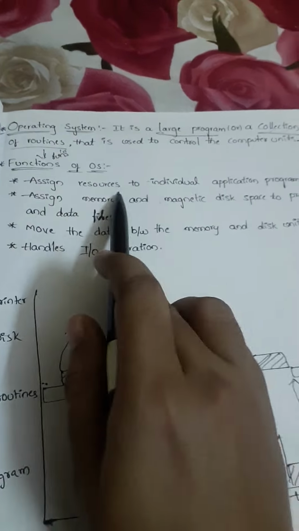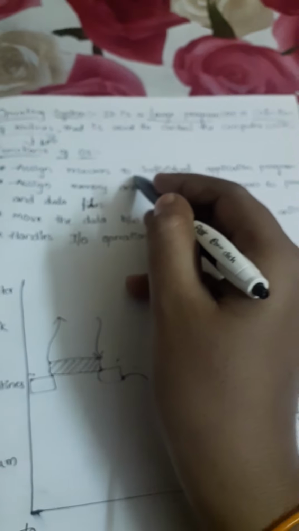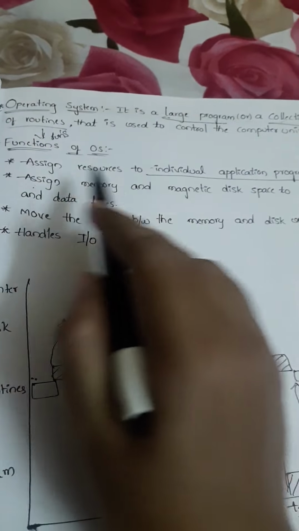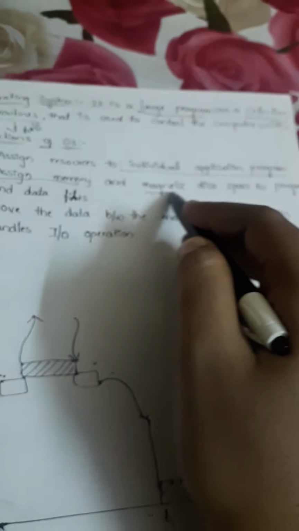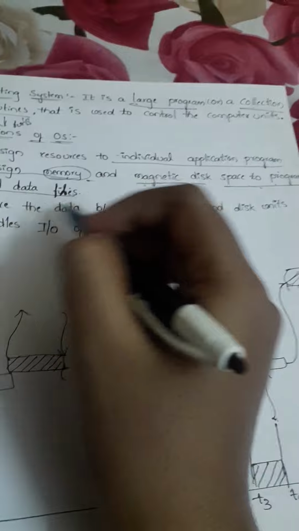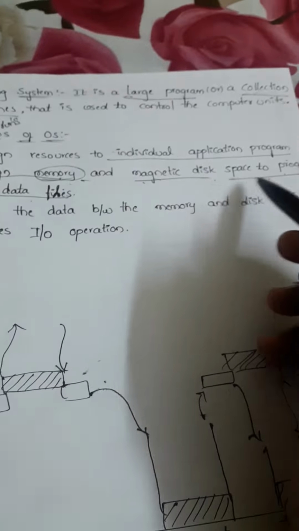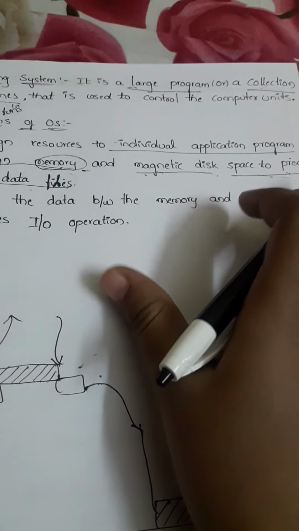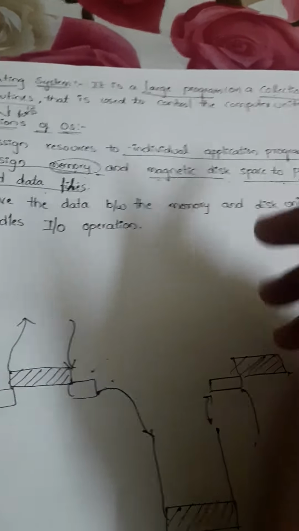First, assign resources to individual application programs. For each individual application program, it will be provided some resources. And assign memory and magnetic disk space to programs. So for memory we can store the program, and it will be assigned magnetic disk space for programs and data files. Whatever data and whatever programs it consists of, for that it will assign some memory. OS will keep some space in memory.